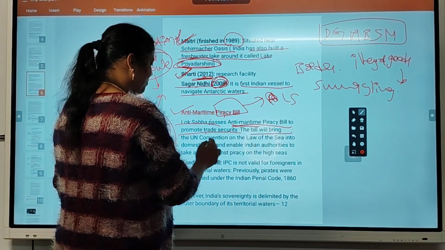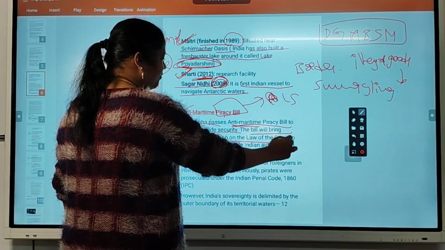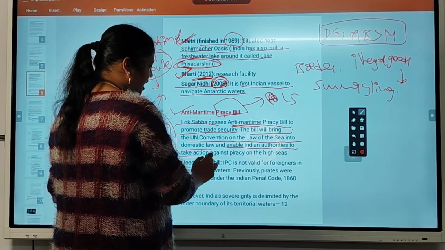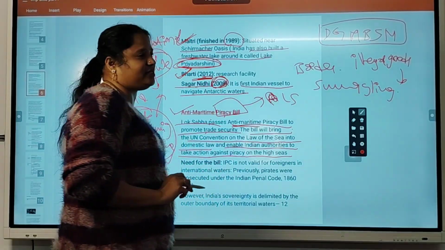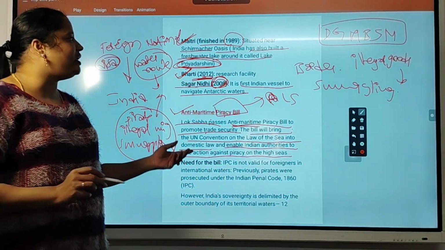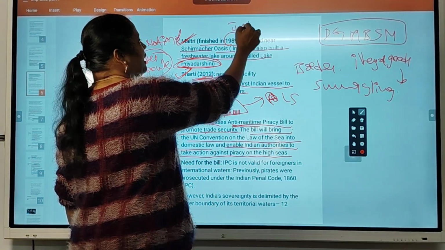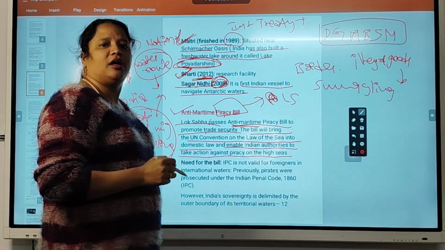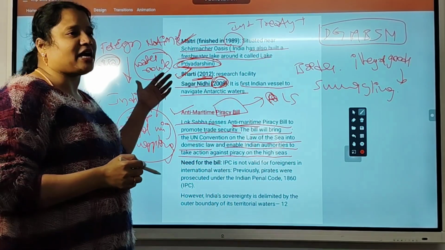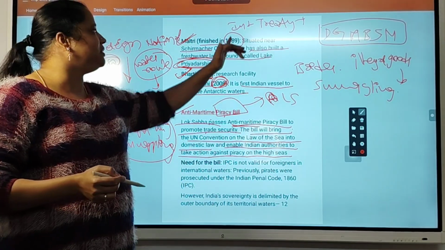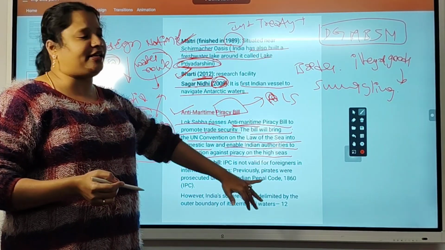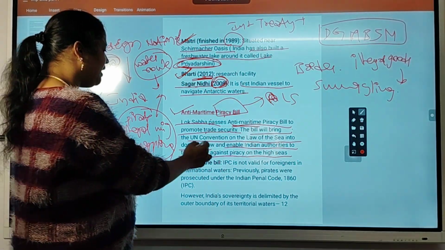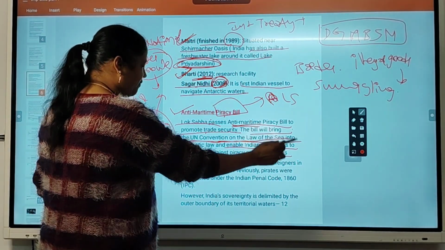So the bill will bring the UN Convention on the Law of the Sea into domestic law and enable Indian authorities to take action against piracy on the high seas. Already there is an international convention, an international treaty, to stop all these activities. That is an agreement between member nations to stop these activities. But to implement this treaty inside India, the Lok Sabha has introduced this bill. This is in line with the UN Convention on the Law of the Sea.